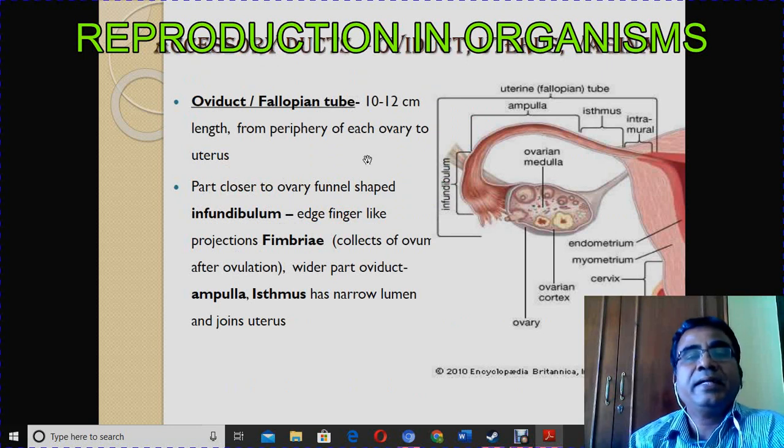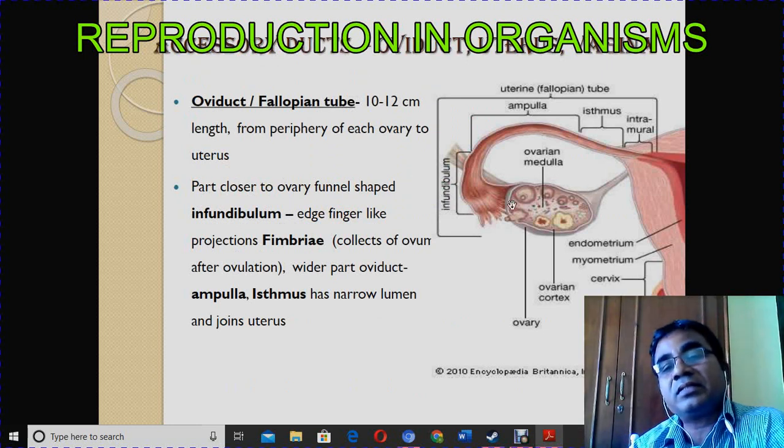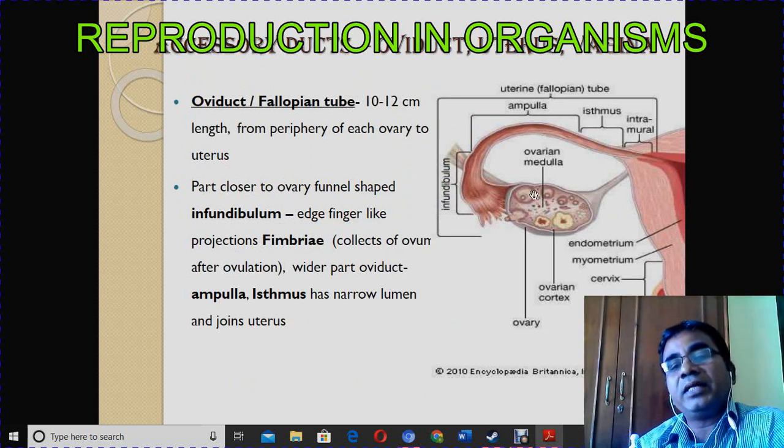What are accessory ducts associated with the female reproductive organ? Oviduct, uterus, and vagina. Okay, now you can see this is the structure of the ovary, where the ovum is developed.